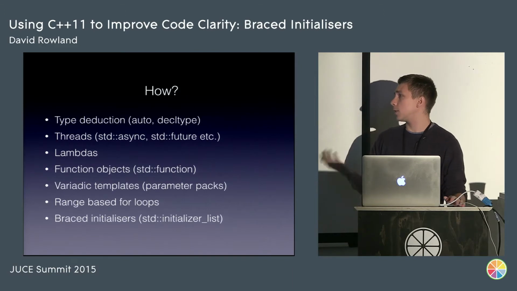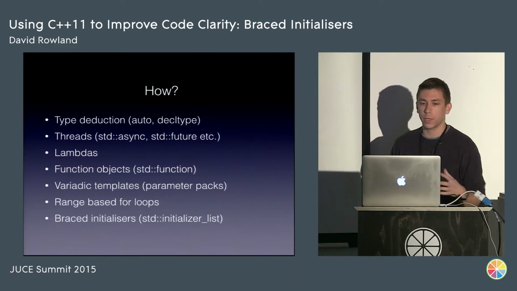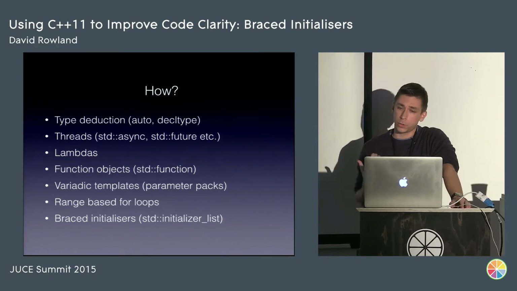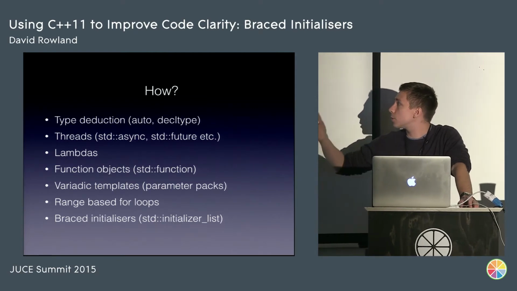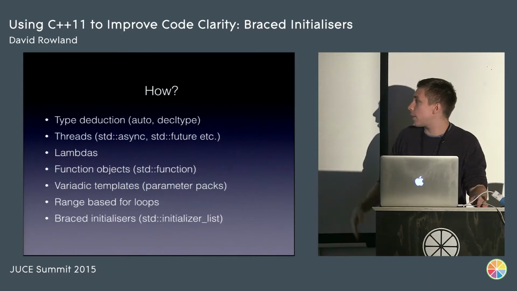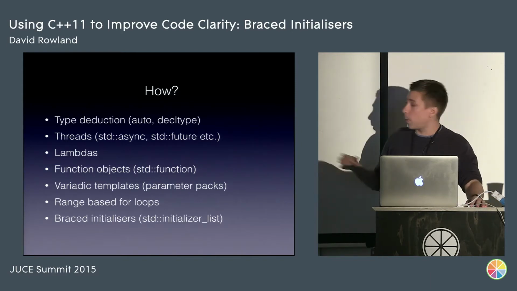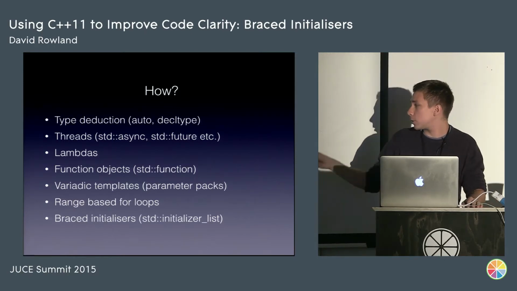So C++11, although it's a few years old now, a lot of code bases are now just moving to it. We, with Tracktion, only managed to move to C++11 last year. It introduces a ton of new stuff that can help write us less code, including type deduction, the new threading libraries, lambdas, function objects, variadic templates, range-based for loops we'll look at a little bit, but mostly we're going to look at brace initializers today and the std::initializer_list.